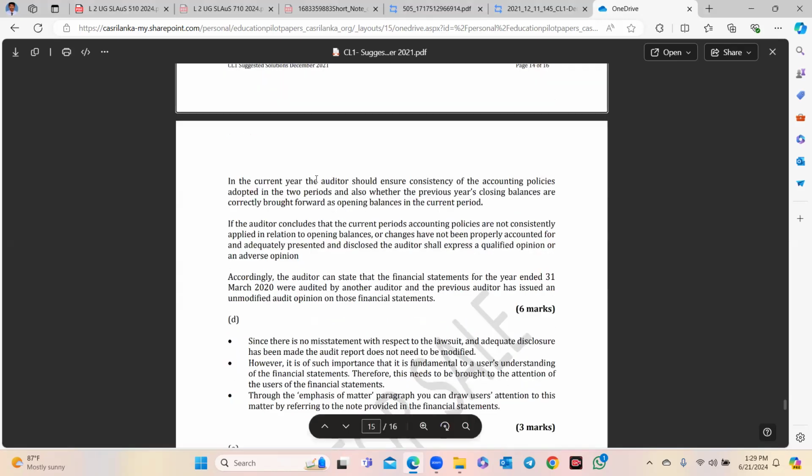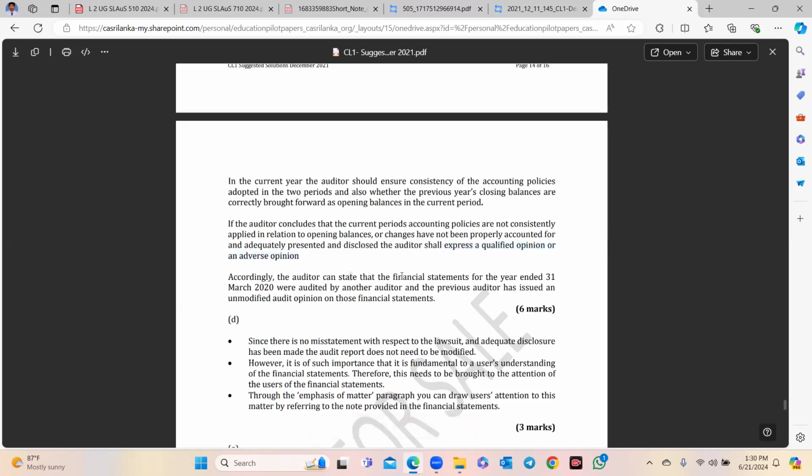In the current year, the auditor should ensure consistency of the accounting policies adopted in the two periods, and also whether the previous period's closing balances have been correctly brought forward as opening balances. If the auditor considers that the current period accounting policies are not consistently applied, or the opening balances or changes have not been properly disclosed, the auditor shall express a qualified or adverse opinion.